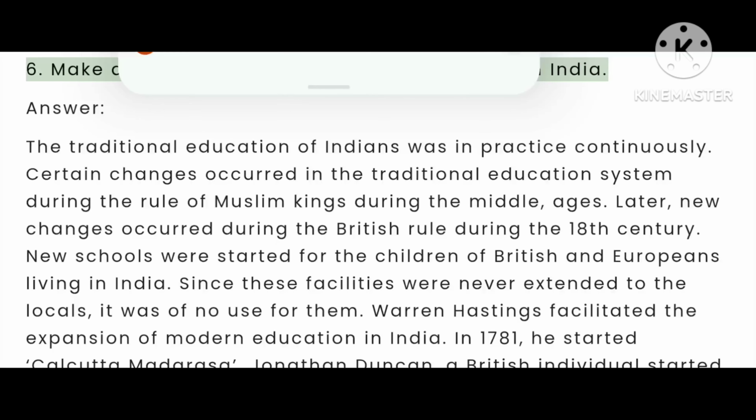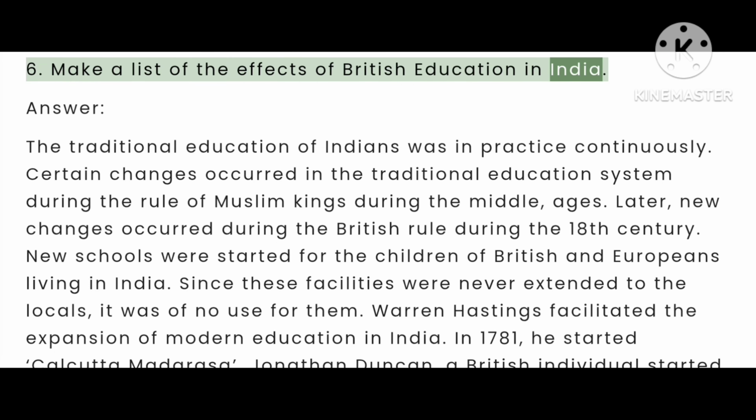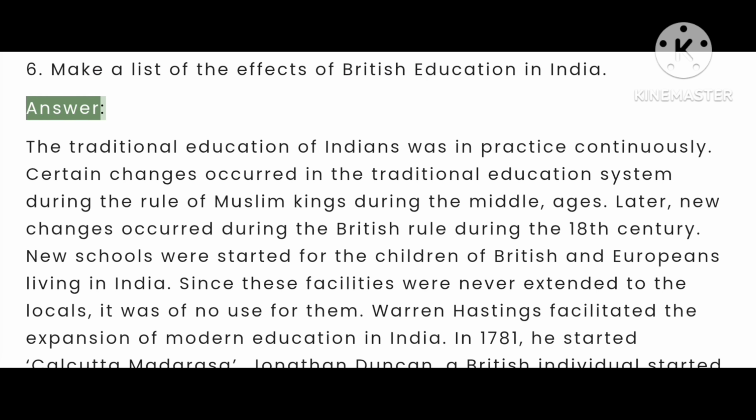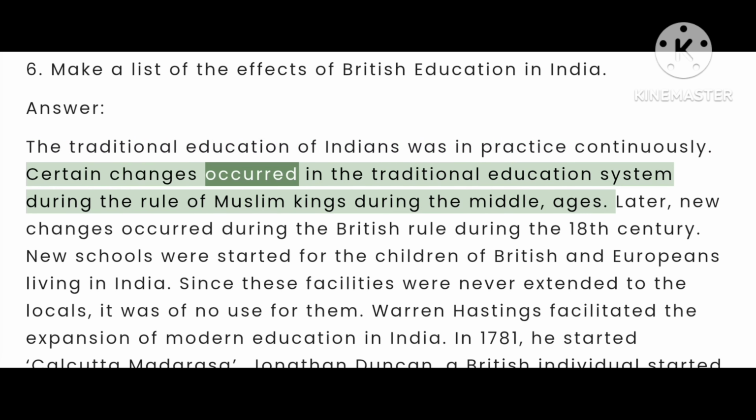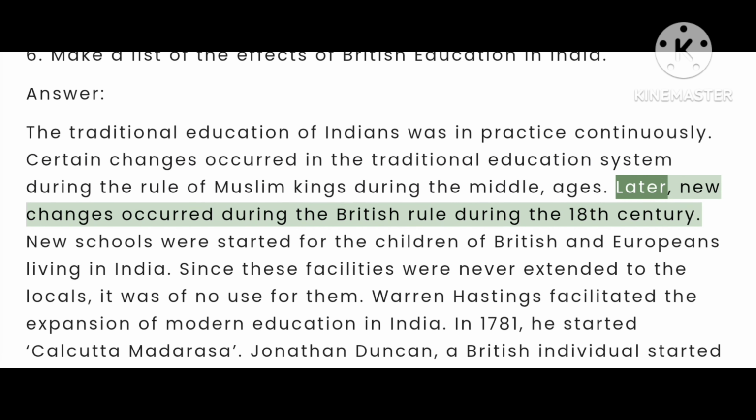6. Make a list of the effects of British education in India. Answer. The traditional education of Indians was in practice continuously. Certain changes occurred in the traditional education system during the rule of Muslim kings during the Middle Ages. Later, new changes occurred during the British rule during the 18th century.